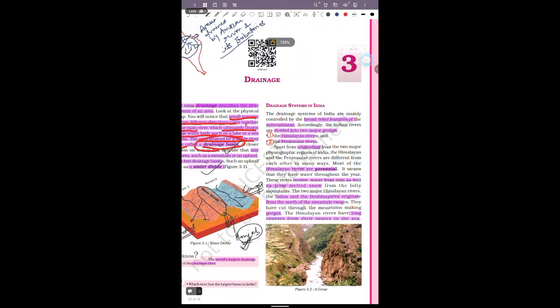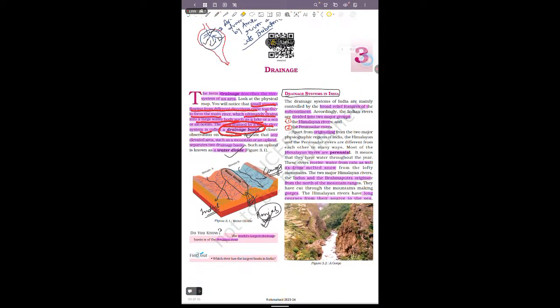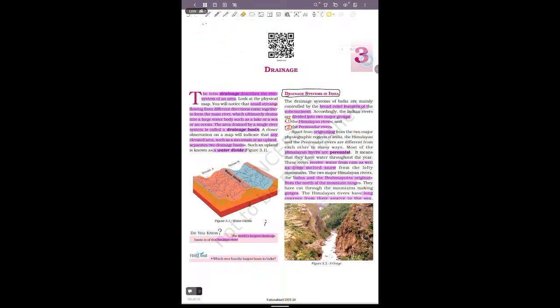So if we see the drainage system in India, it is mainly divided into two, one is the Himalayan river and the other is the peninsular river.